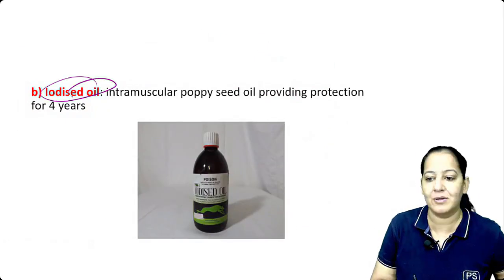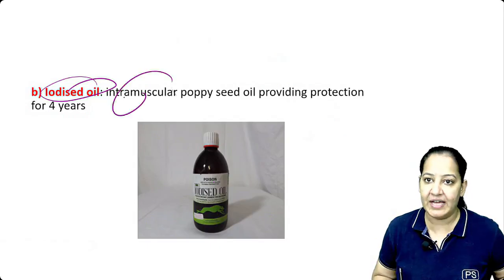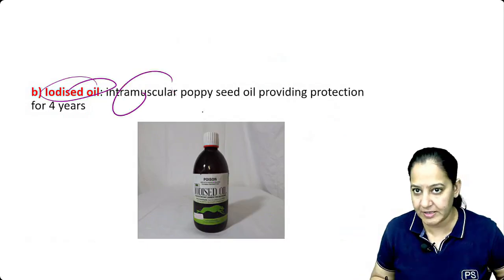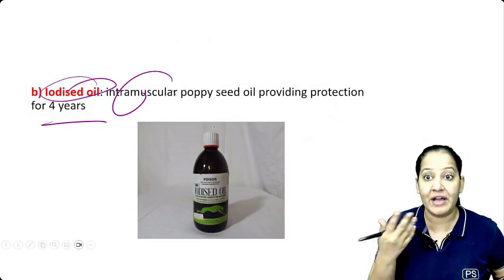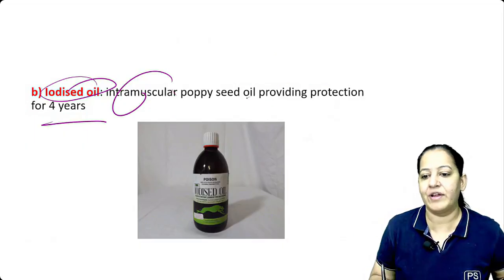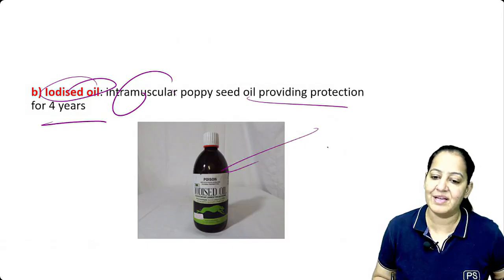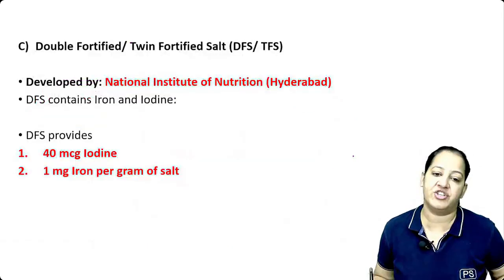Apart from that, if you don't want to take iodized salt, no worries. Iodized oil is also available. Take the injection of that. An intramuscular injection will be given in the deltoid or in the buttock. Every 4 years, one injection. You don't have to take iodized salt every day. Once every 4 years, providing protection for 4 years. Iodized oil injectable intramuscular injection is available, right?